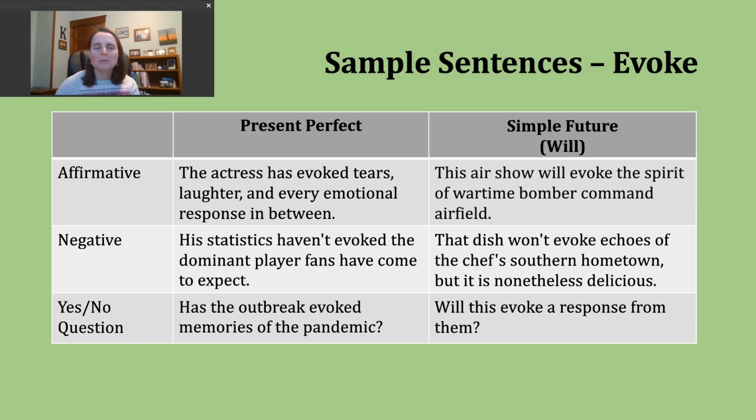Let's take a look at an example sentence. The actress has evoked tears, laughter, and every emotional response in between. So I saw a sentence very similar to this.